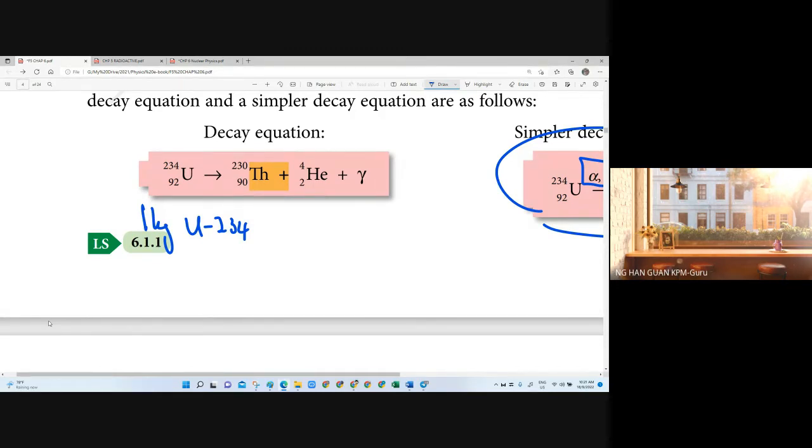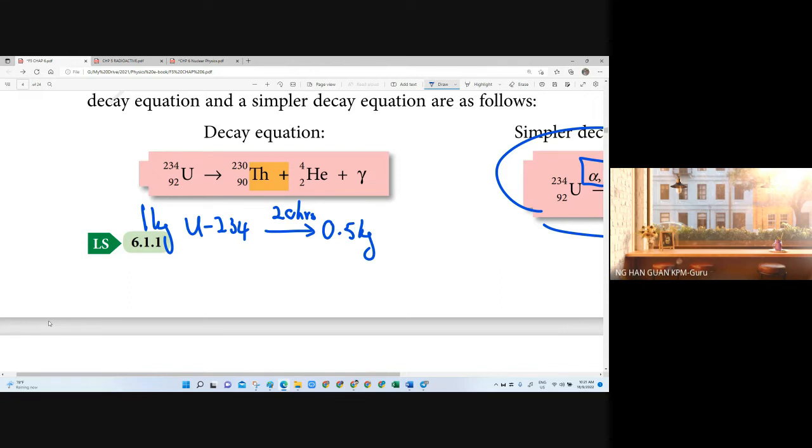So it means that this 1 kilogram of uranium-234 has one constant time. Let's say after 20 hours, it will be left with 0.5 kilogram. But it doesn't mean that after 10 hours you will still remain 0.75.